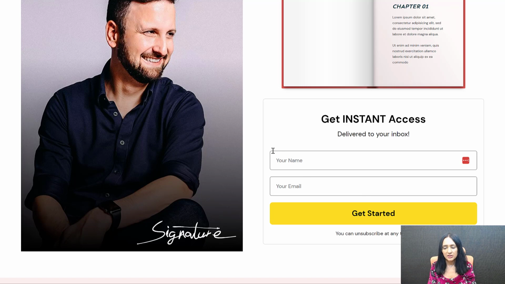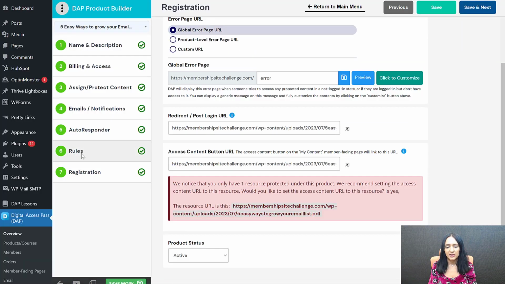And when they sign up through this, they are going to be sent to wherever you have configured DAP to send them. So depending on your setting here in the rules tab, if you say redirect them to the member homepage, that's where they will go. If you say redirect them directly to the PDF, that's where they will get sent.